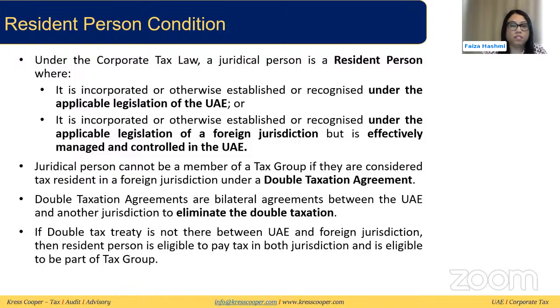But in this case, we can look at this example where company F is established outside UAE, and they cannot be part of a tax group. But through a subsidiary like company E, which can act as a parent company because effectively they have more than